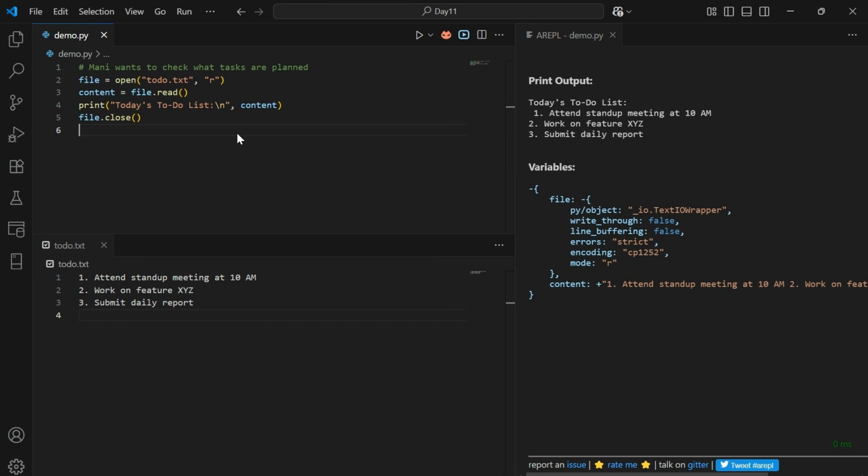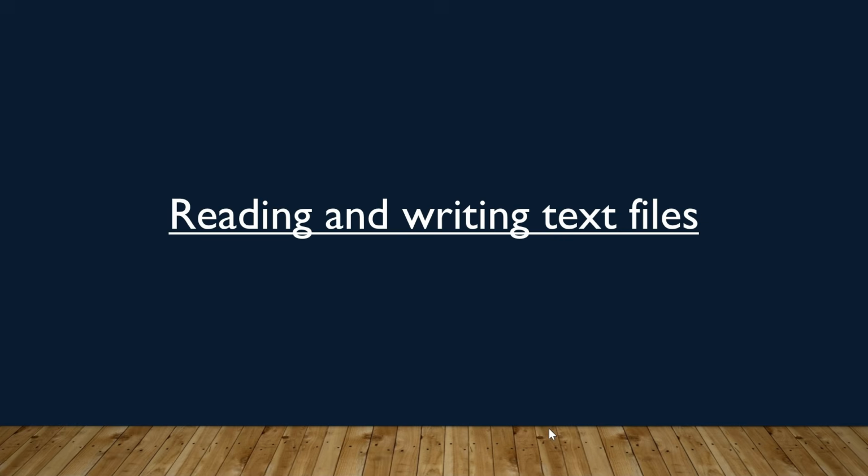After performing the reading operation, we need to use the dot close function at the end of the logic. This helps to close the instance of a text file. This needs to be used whenever we are performing any kind of file operation on a text file.